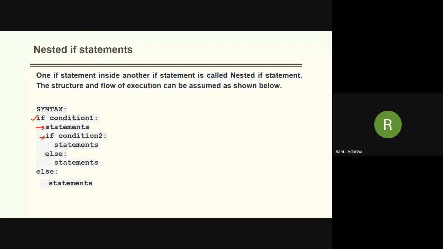If condition 2 is true, then only these statements will be executed. Otherwise, if it is false, then it will go to this part. Is it clear?